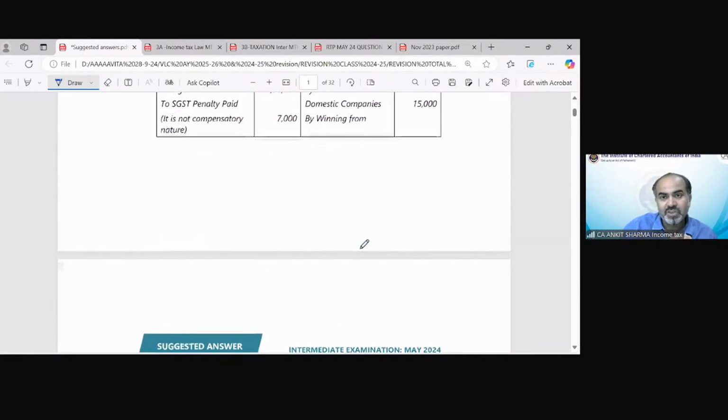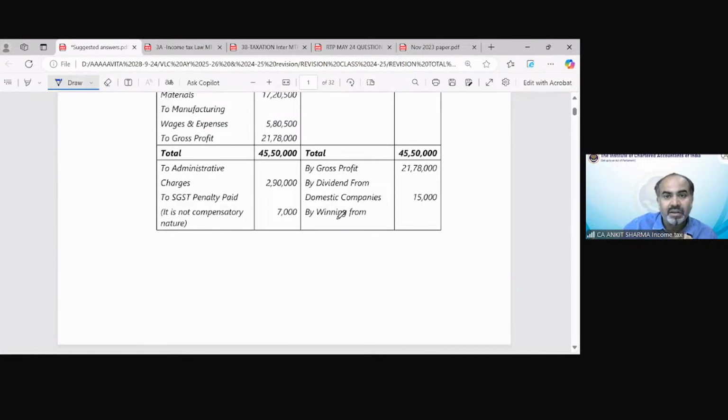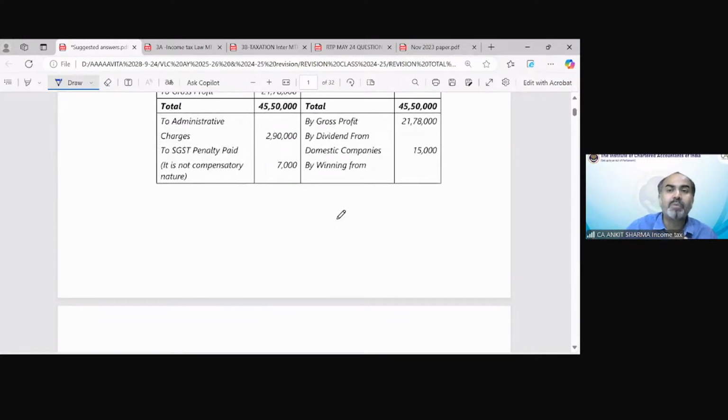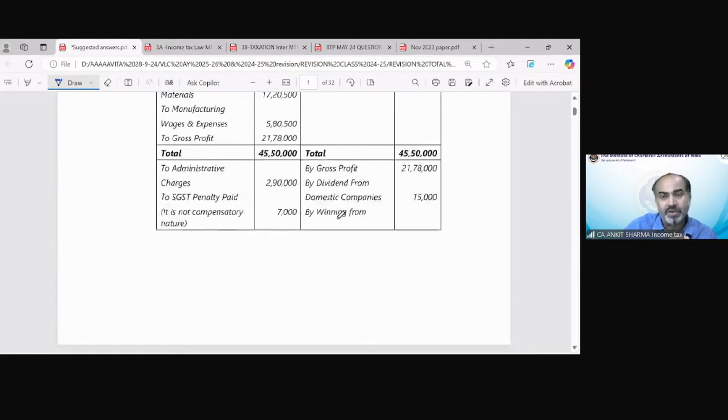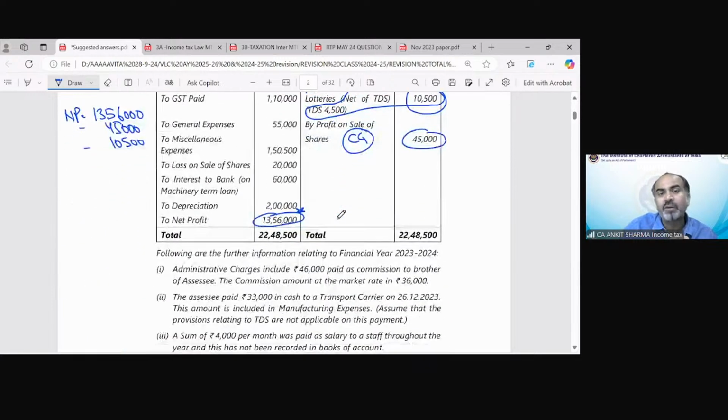The next information regarding the credit side is dividend from domestic company, 15,000. And we all know dividend is going to be the part of income from other sources. So definitely we have to deduct the dividend part also, and that was 15,000. So that was the credit side. And this is the easiest side to solve in a PGBP or total income question if it comprises a profit and loss account provision.